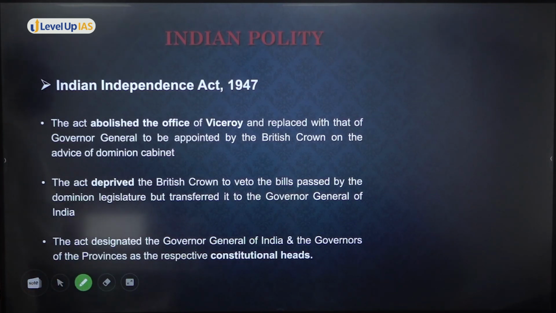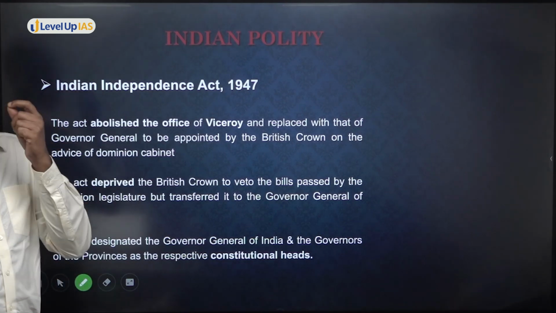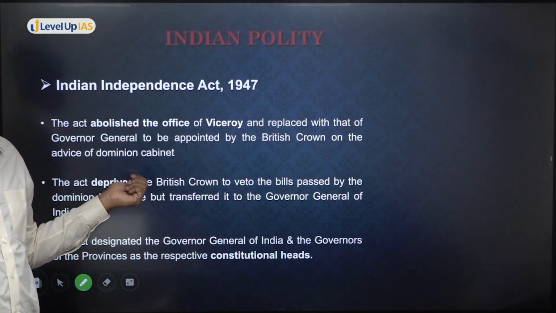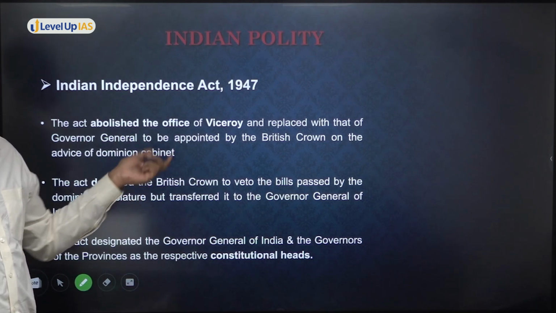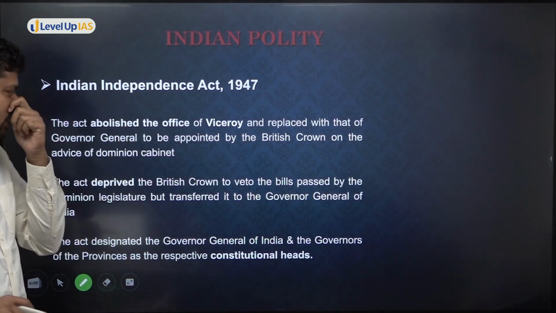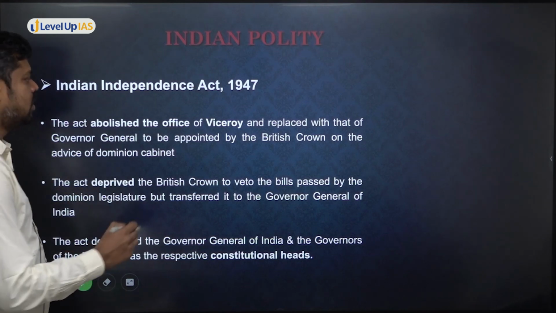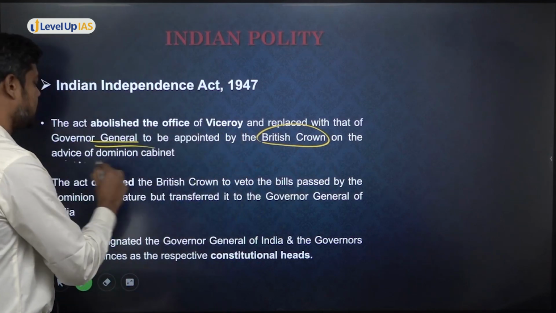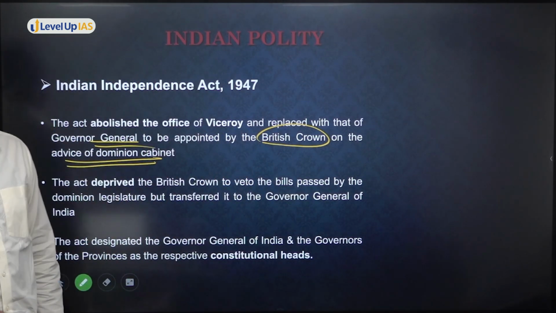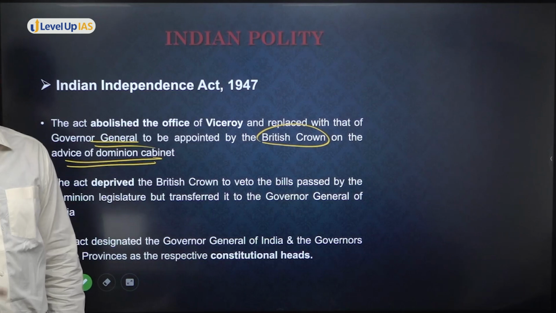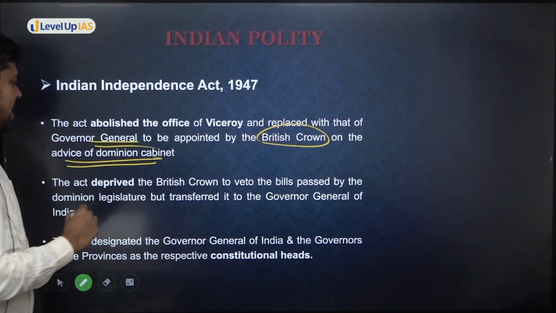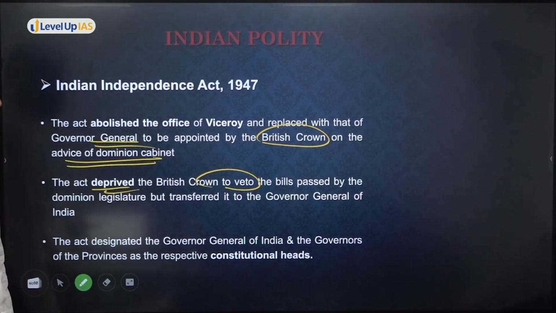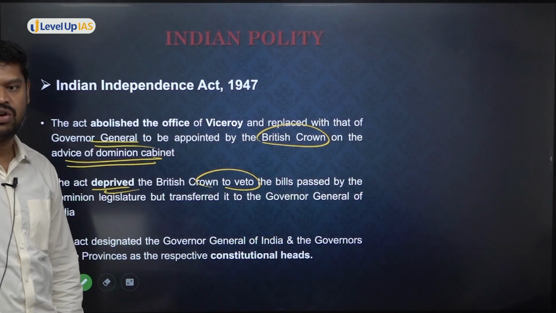The act abolished the office of Viceroy and replaced it with the Governor General. So in fact, the Viceroy was replaced with Governor General, and who was the Governor General after this? It was Lord Mountbatten. And then subsequently, who became the Governor General? It was C. Rajagopalachari. The Governor General was to be appointed by the British Crown, but on the advice of whom? On the advice of the Dominion Cabinet, not the British Cabinet, the Indian Dominion Cabinet. The act deprived the British Crown of the veto powers over the bills passed by the Dominion legislature, but transferred it to the Governor General of India.